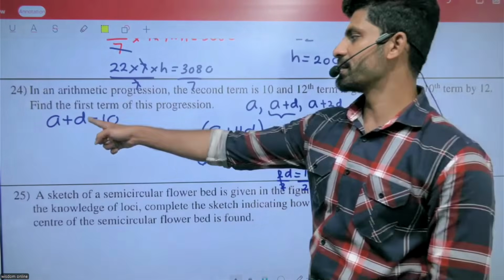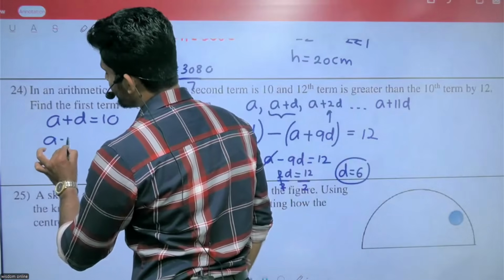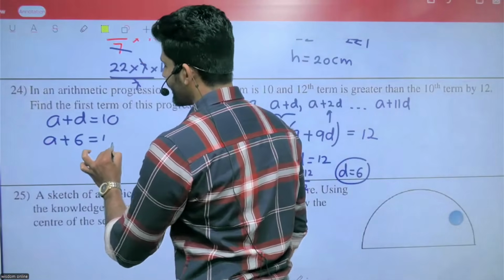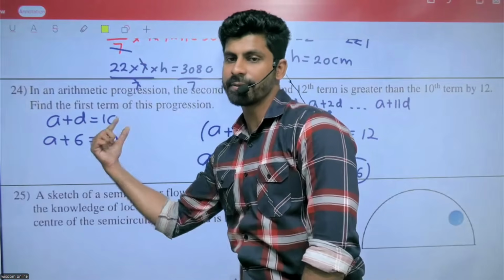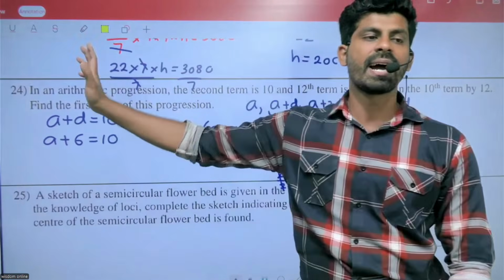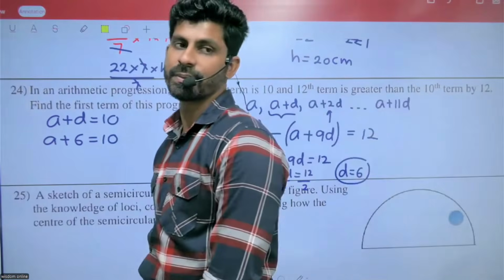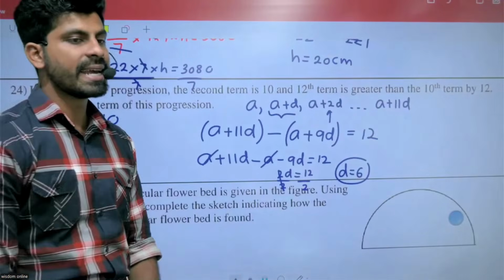d equals 6, so we can apply d equals 6 here: a plus 6 equals 10. Moving plus 6 to the other side it becomes minus 6. So what is the answer? a equals 4.